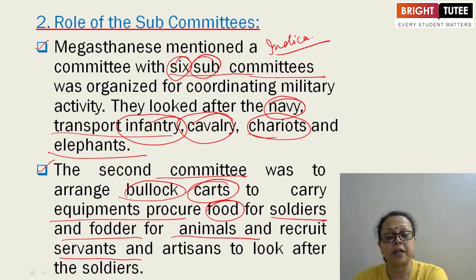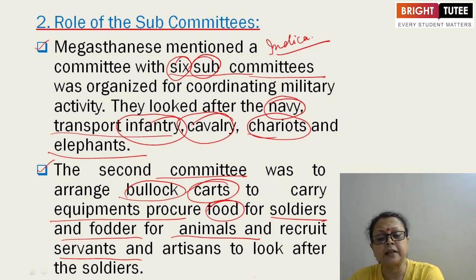Can you imagine how nicely it was organized? The first committee was subdivided into 6 subcommittees, then the second committee was also organized in a different manner.